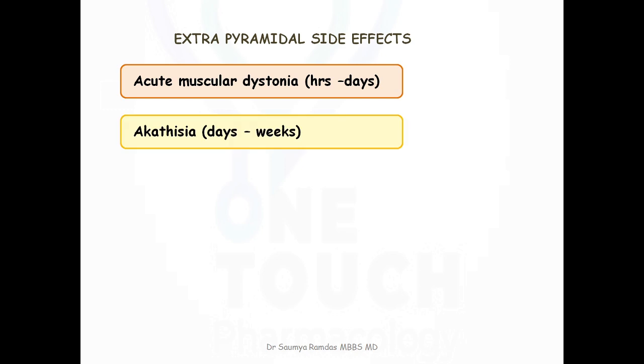Akathisia. It appears days or weeks after starting therapy. It is characterized by restlessness, feeling of discomfort and agitation. It usually manifests as a compelling desire to move about, but not accompanied by anxiety. It is sometimes mistaken as exacerbation of psychosis.